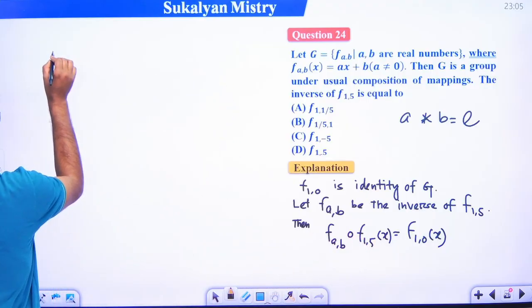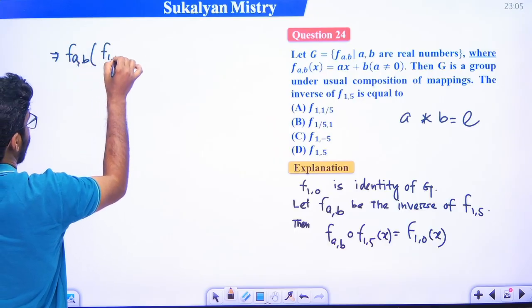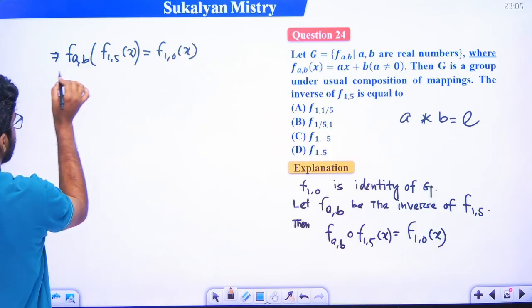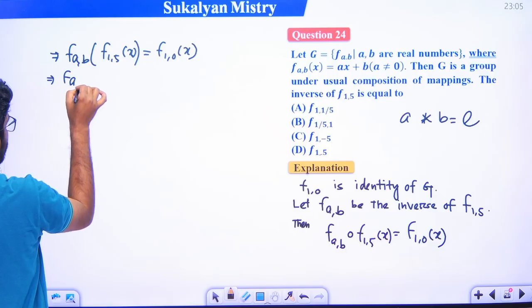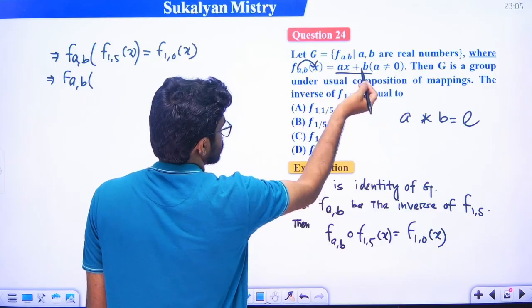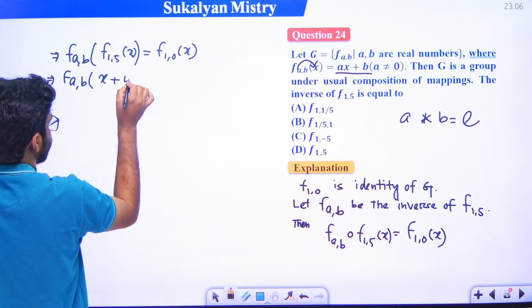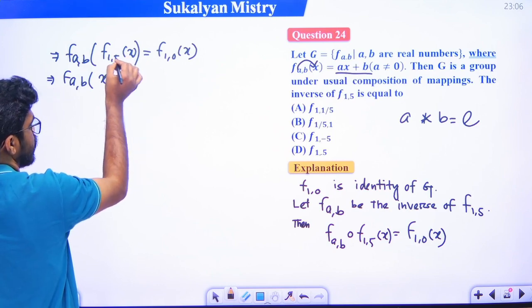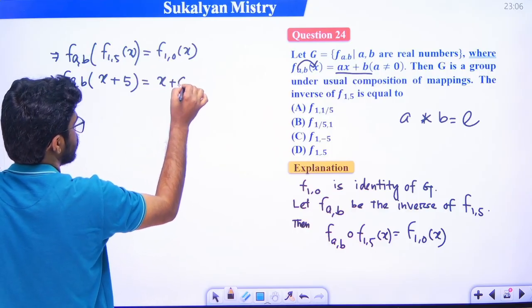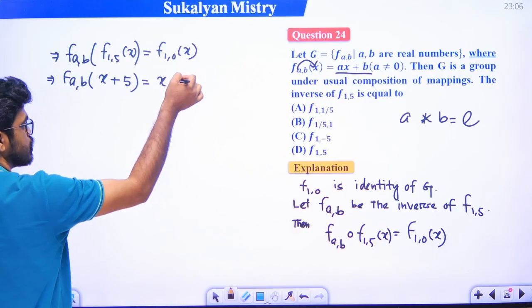Now applying the definition of product mapping, f(a,b) f(1,5)x is f(1,0)x. How is f(a,b) defined? f(a,b)x is ax plus b. So this will be 1 into x, that is x plus 5, and on the other side, 1 into x plus b where b is 0.